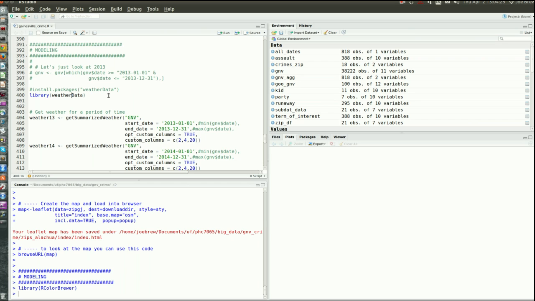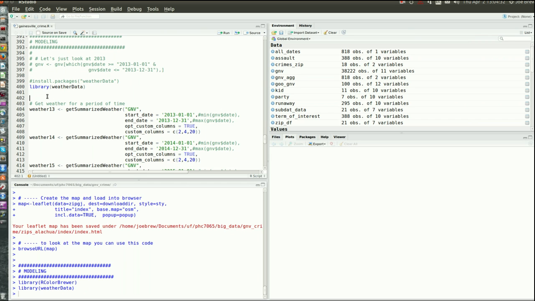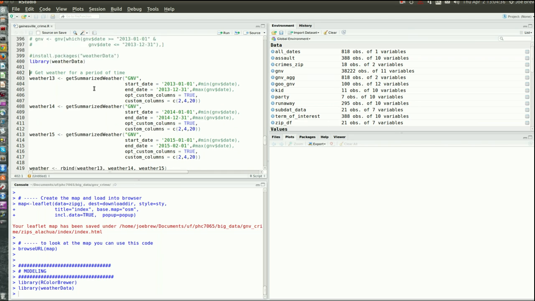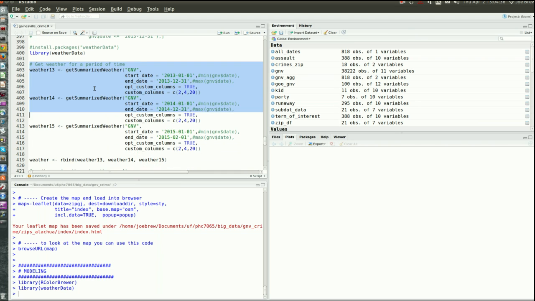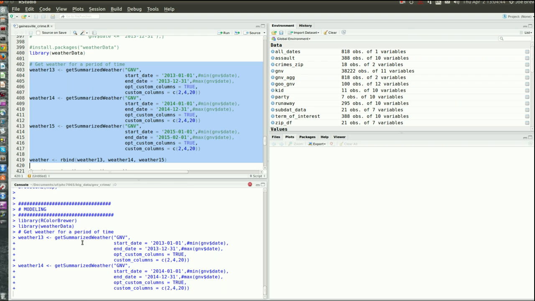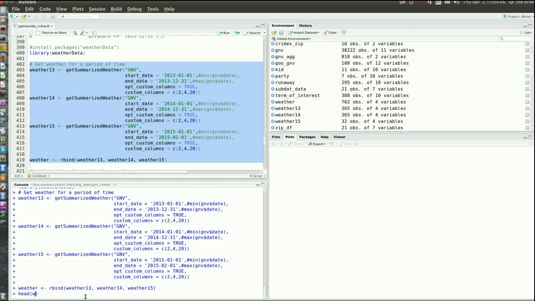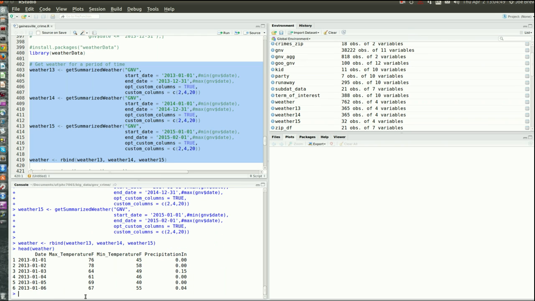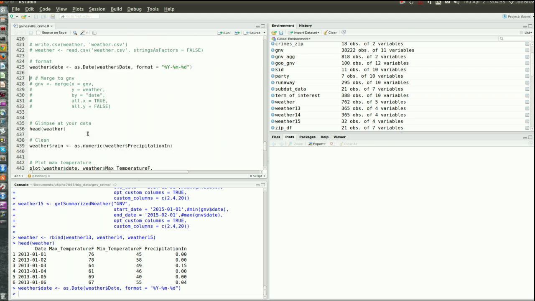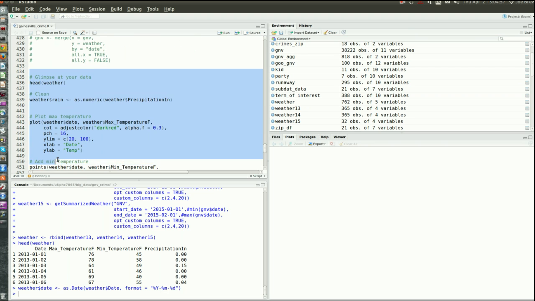We're going to load in this package called weather data, and there's similar packages in Python. I don't think any exist in SAS, but there'll be some ways to do that in SAS, I'm sure, as well. And we'll get data for 2013 through 2015. We're going to bind those data frames together, and we're going to end up with this nice data frame called weather. And it looks like this. We have a date, max temperature, minimum temperature, and precipitation. Clean it up a little bit, and then we're going to plot.